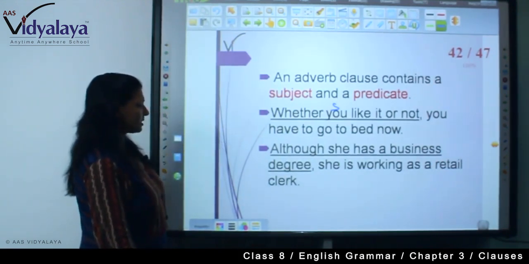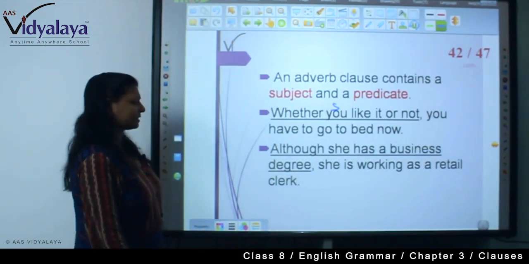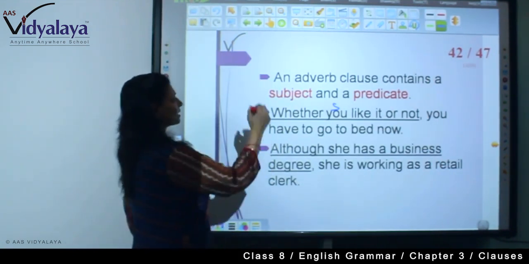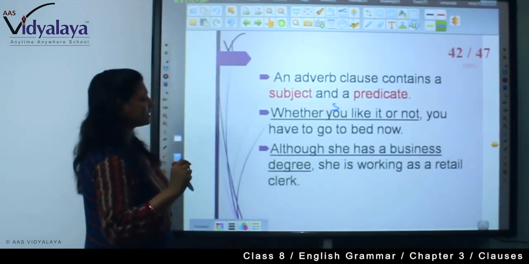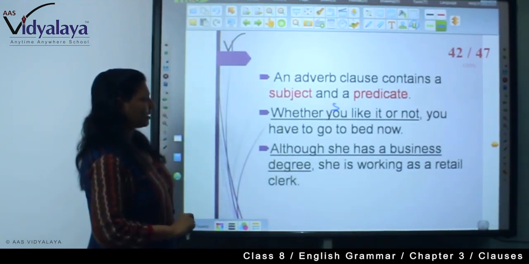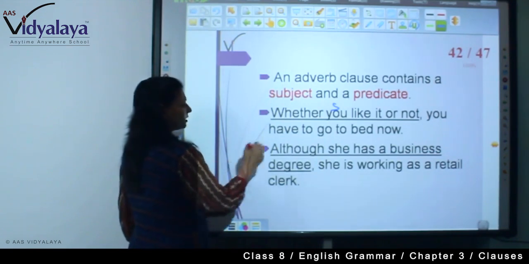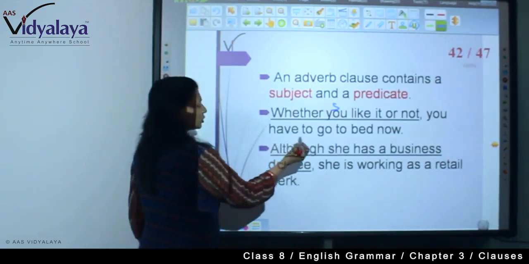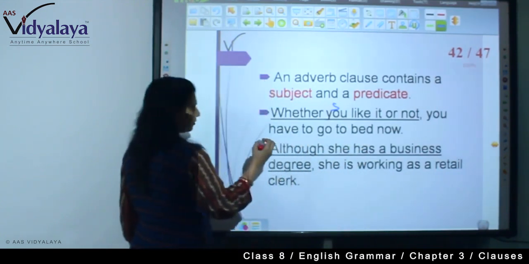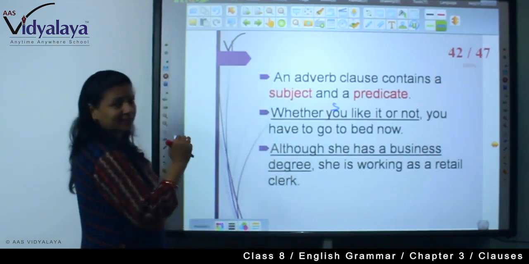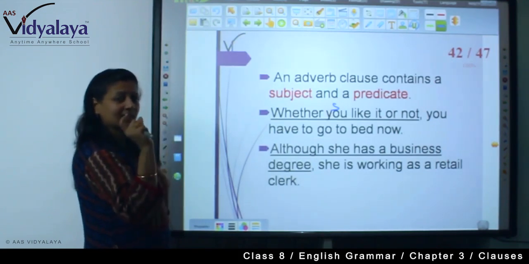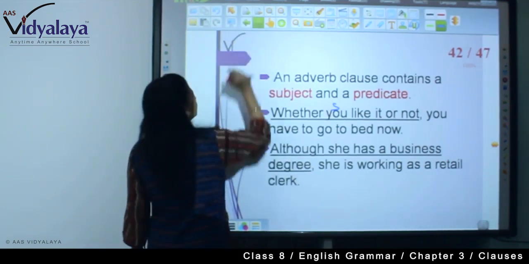Although she has a business degree, she is working as a retail clerk. So here we are saying an adverb clause contains a subject and predicate. She has a business degree, right? She is the subject, has is a verb, and from has to degree is the predicate. So you are seeing an adverb clause has subject and predicate.